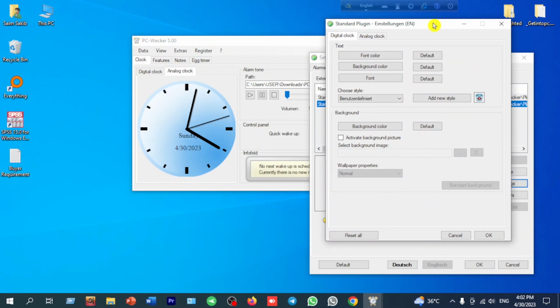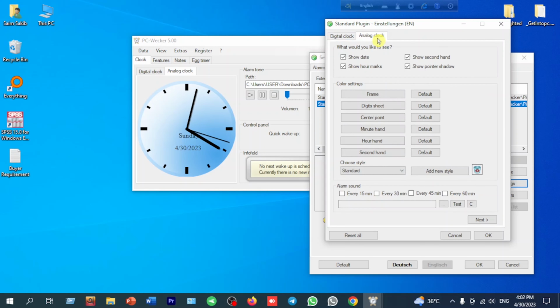Now if we want to change the color, we can change all kinds of color. Like if we want to change the frame, we can change the frame. If we change the central point, we can change the central point. If we remove the date and time, we can remove that.